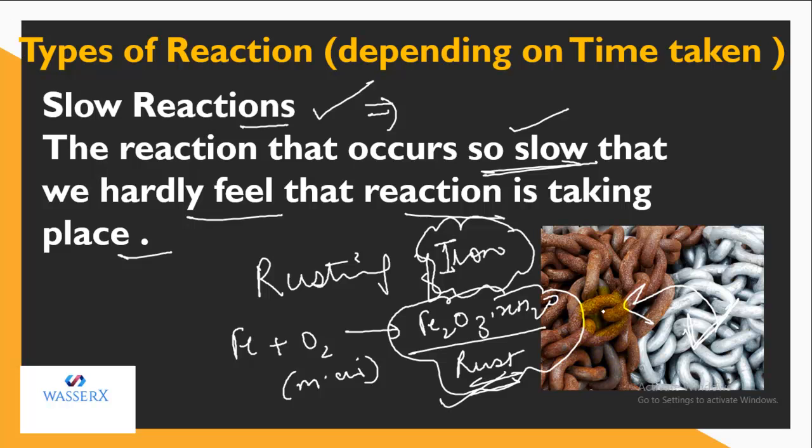So I think you got it, what are slow reactions? Slow reactions are those whose rate is too slow that we hardly feel that the reaction is actually occurring.